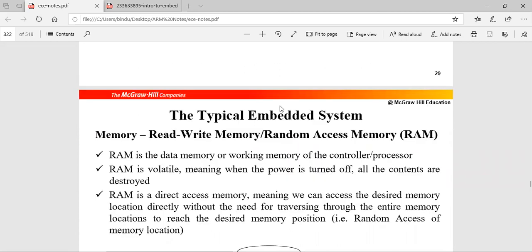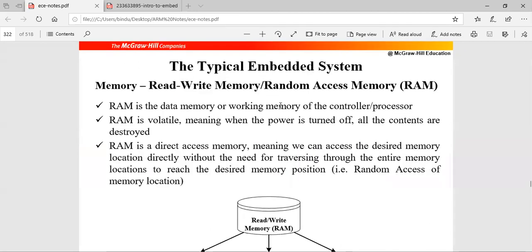Yeah. So now we will see what are the various types of RAM we have. So you know that RAM is random access memory. Why is it called random access? Because you can either read or write in any order. Random access means that in an array of SRAM cells or whatever cells, you can just read or write in any order. Especially it is used as a data memory, or it is called a working memory. And you know that RAM is volatile, in the sense that as soon as the power is turned off, all the contents get erased.